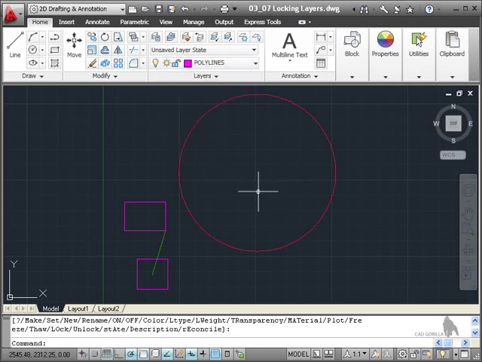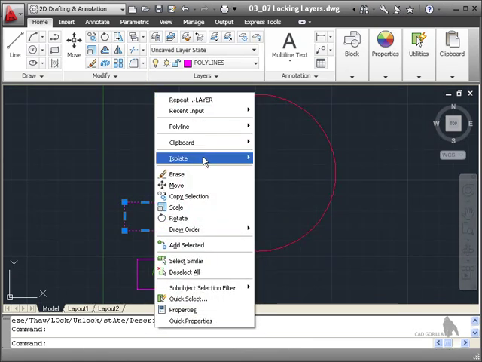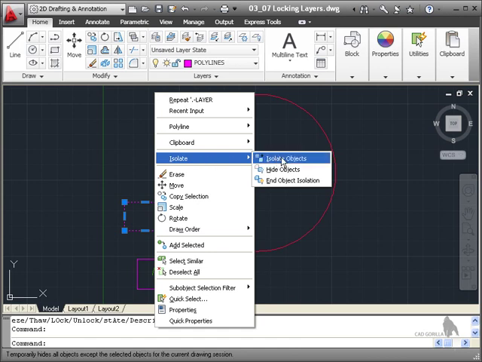Now there's another way where you can lock layers off so that you don't accidentally click on them when you're editing. And you can use the Isolate tool, which is a new feature to AutoCAD 2011. It's very, very cool as well. Watch. I've got an object there. It's a rectangle that I've drawn freehand, yeah? If I select it by clicking on it once and then right click, on the shortcut menu, I've got the Isolate option. Now I can either isolate that object so it's the only object I can see on the screen, or I can physically hide that object on the screen.